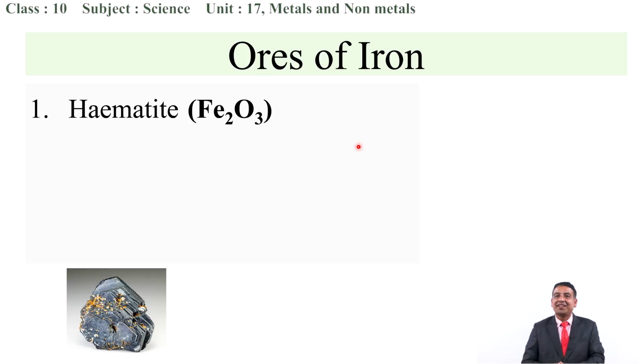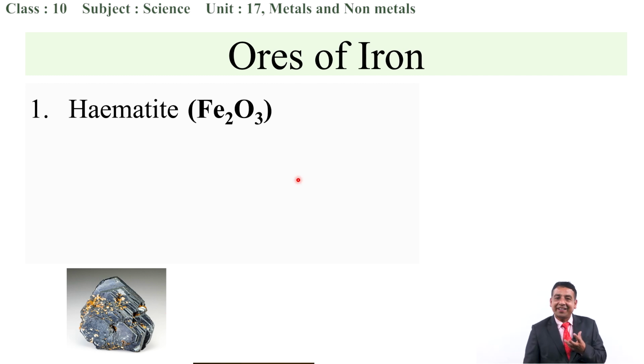The first one has already been displayed over there. Can you just pronounce it? Okay, that is hematite. What is the molecular formula of hematite? Fe2O3. That means it has 2 atoms of iron as well as 3 atoms of oxygen to form a molecule of hematite. You can see the figure of hematite here. This type of structure can be extracted from the mines, but it is not in the pure form.